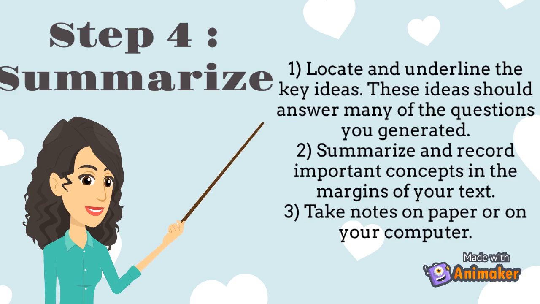Second, summarize and record important concepts in the margins of your text. Third, take notes on paper or on your computer. Write the key ideas in point form and in your own words so you understand the information better.